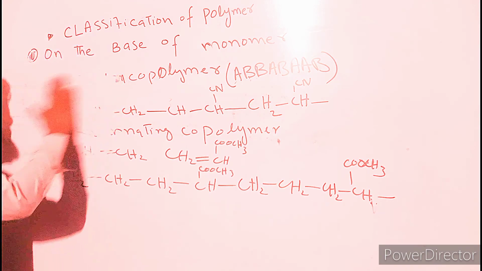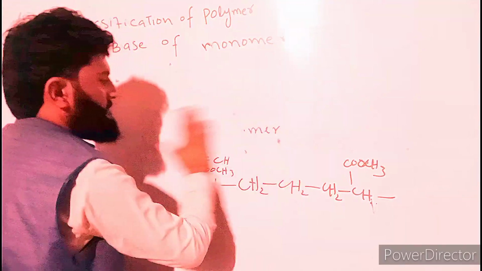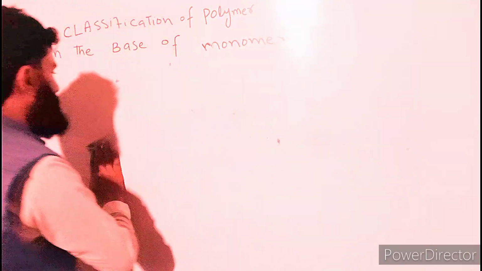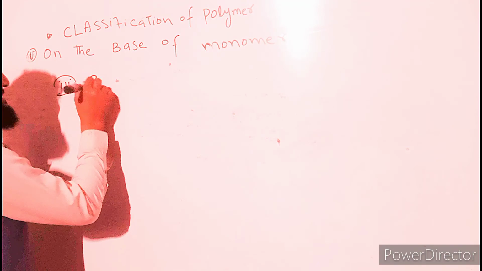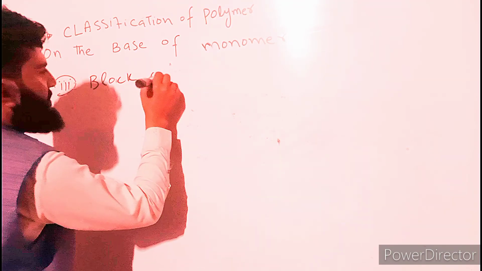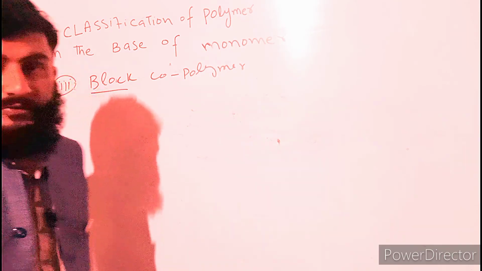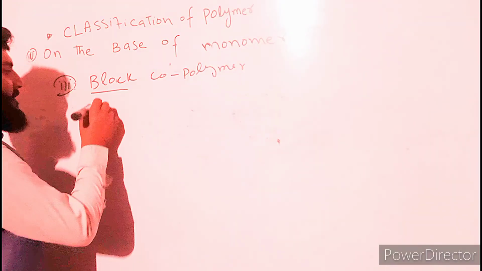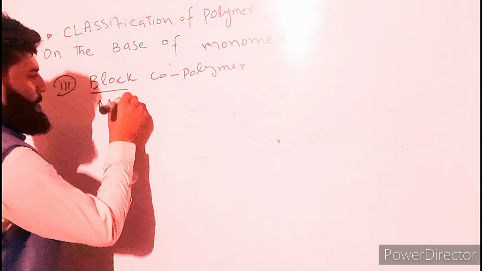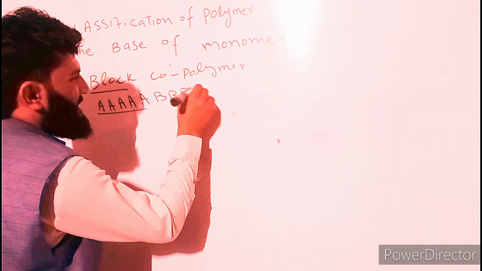The next type is block copolymer. The word block means that blocks of monomers are attached to each other. For example, if the monomers are attached in this manner, these are one block and this is another block.